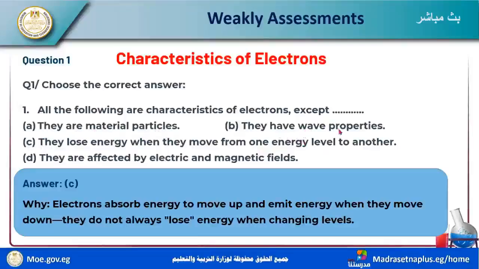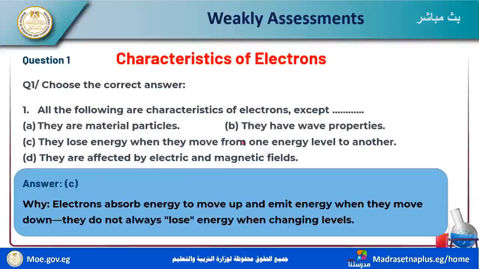They have wave properties. They lose energy when they move from one energy level to another. They are affected by electric and magnetic fields. So we find number C, they lose energy when they move from one energy level to another. This is correct.